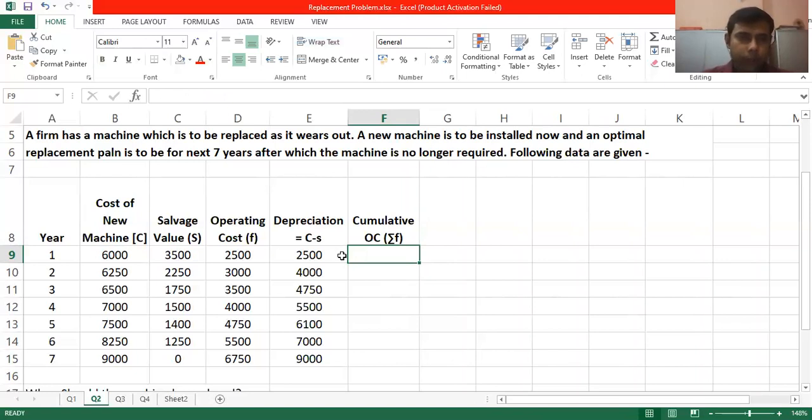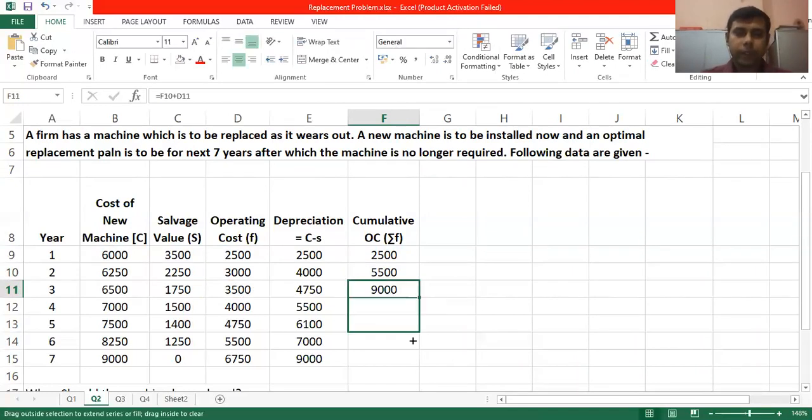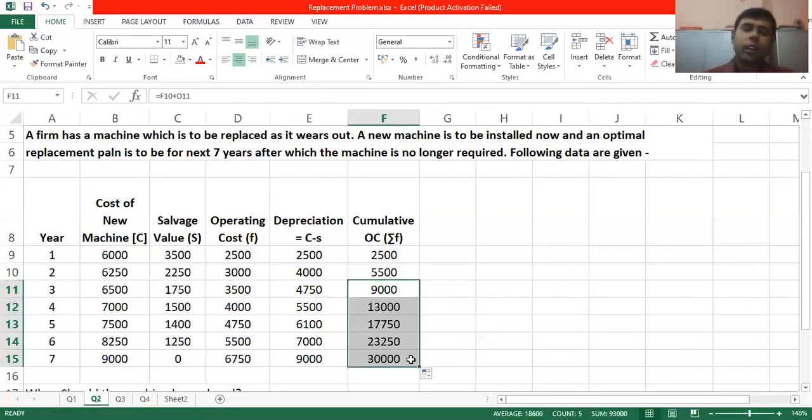For the first year the operating cost remains the same, but from the second year onwards it is the summation of the earlier costs. So 2,500 plus 3,000, that means this plus this. For the third year, it is the summation of all three. I'm dragging it down, and now we have our cumulative operating cost column ready.